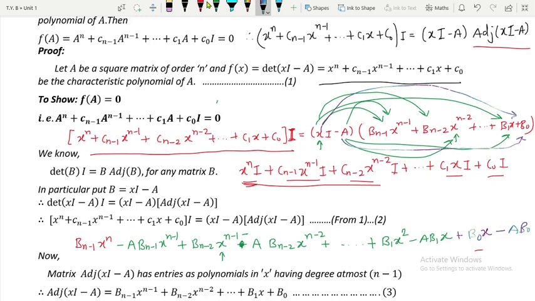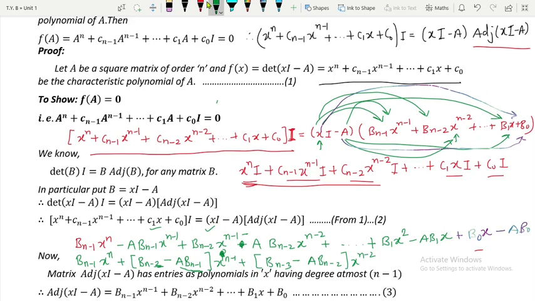Now I will simplify it a bit. So how can you simplify it? There is only one term of x^n, so I will write it as it is. Now we are going to combine the terms having degree n minus 1. You can see there are two terms, this one and this one. So I will write B_{n-2} over here, and minus A B_{n-1}, and outside it will be x^(n-1). I hope you are getting it. Plus, can you guess the next term? Next term will be B_{n-3}, just reduce it by 1. So B_{n-3} minus A B_{n-2}, and over here it will be x^(n-2).